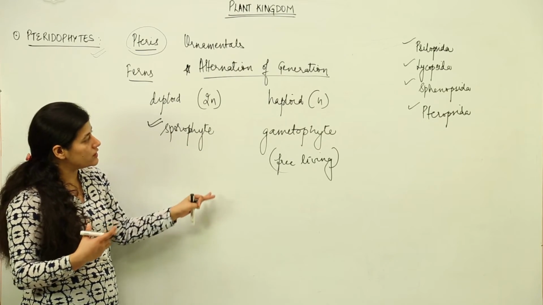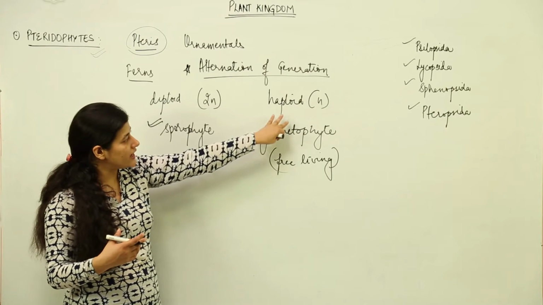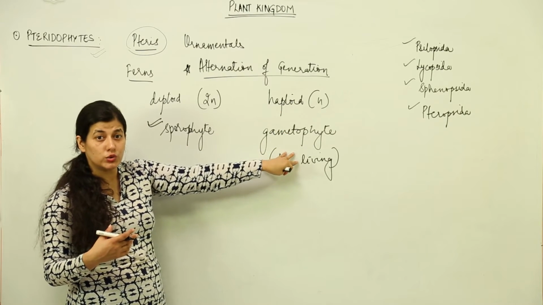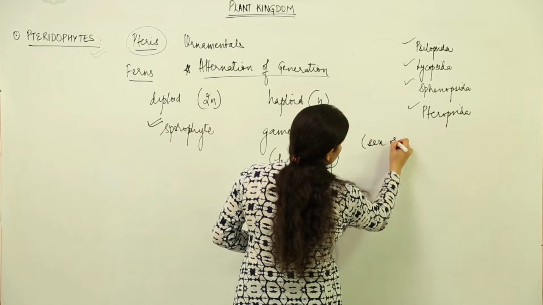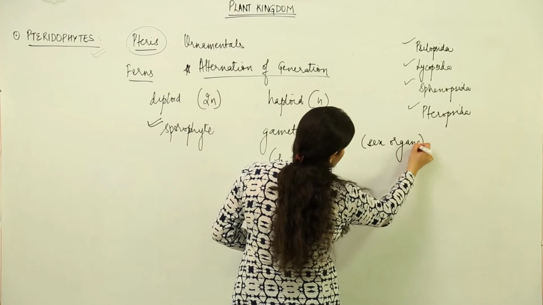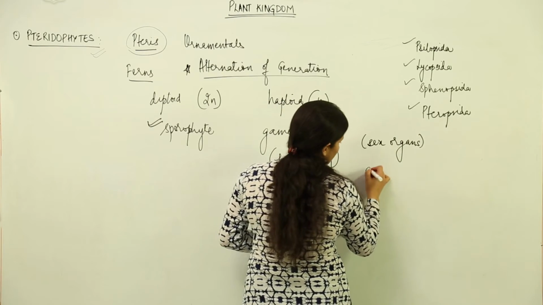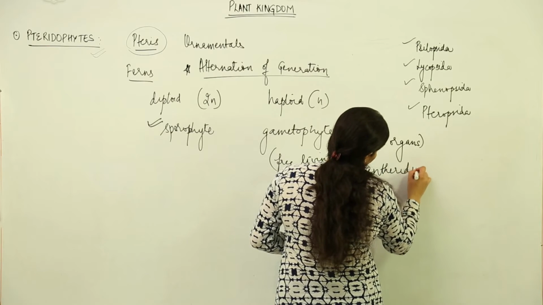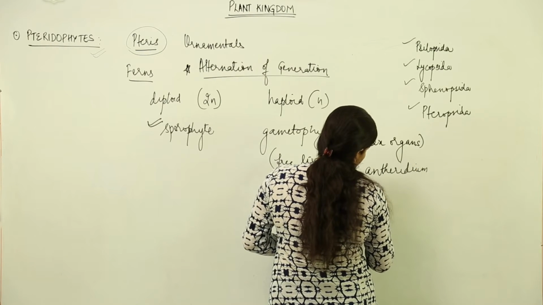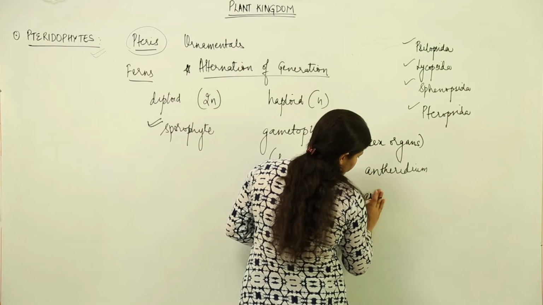So, what we are going to see over here is that the gametophyte, which is haploid, is going to give rise to the gametes. That means this gametophyte would have the sex organs. Now, what are the sex organs? If it is a male sex organ, we call it antheridium. And if it is female, we call it archegonium.